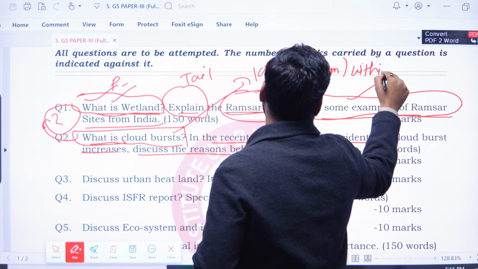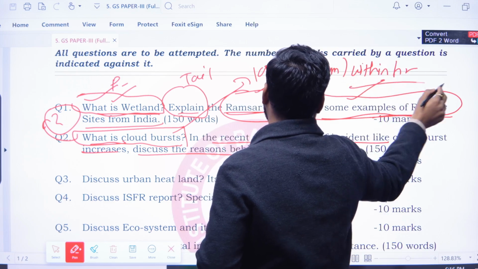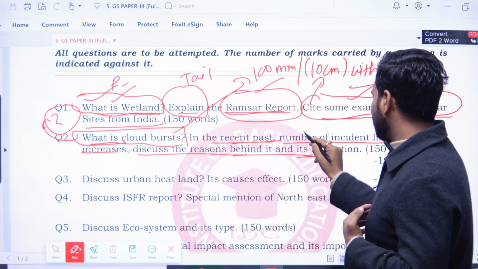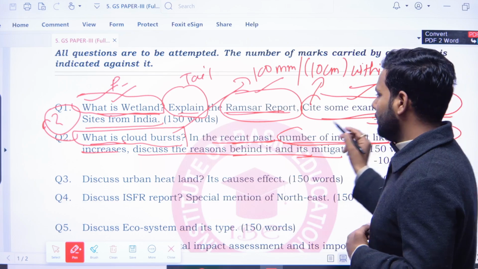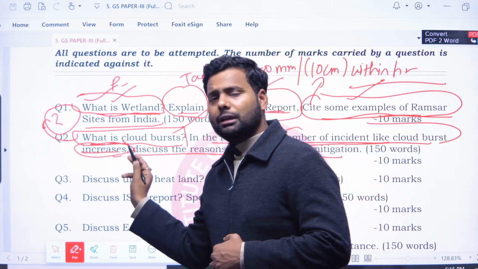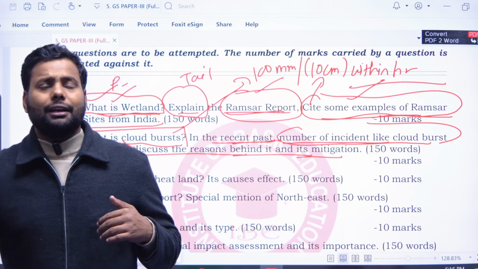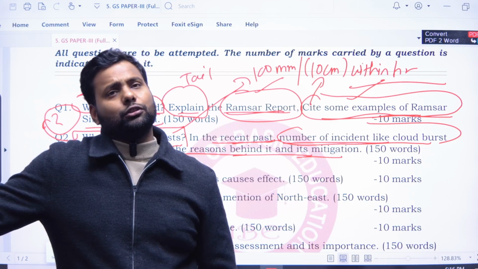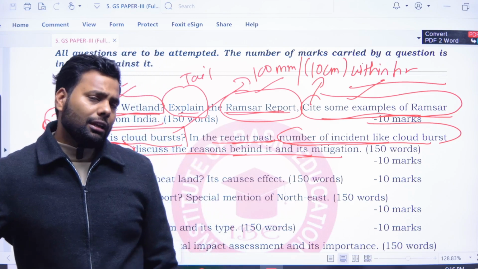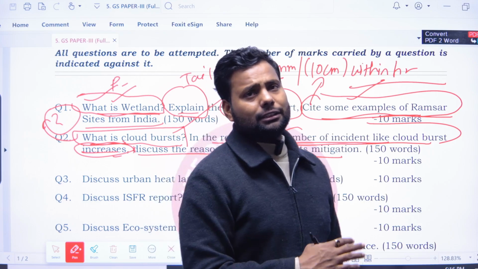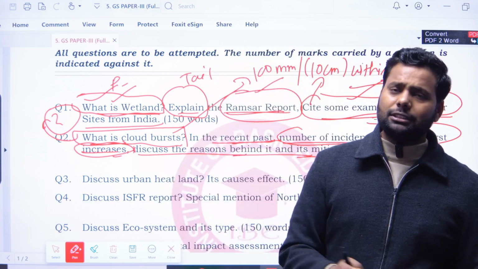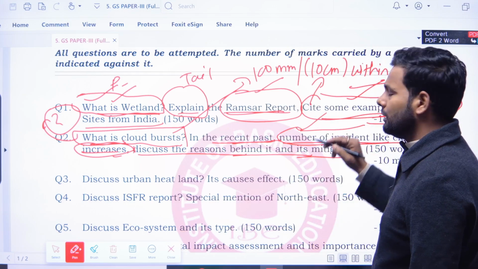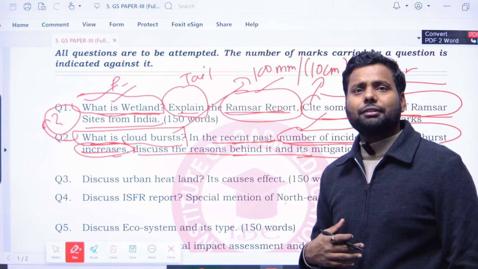within 1 hour, this is called cloudburst. In the recent past, the number of incidents like cloudburst has increased. Firstly, you have to mention why, because of anthropogenic as well as natural phenomena. Cloudburst is as old as precipitation is, but the frequency of cloudburst incidents increases because of anthropogenic reasons.